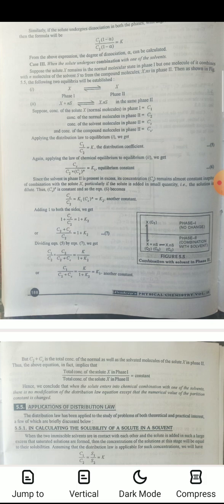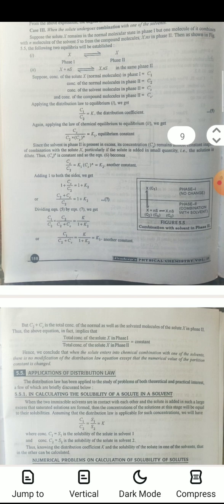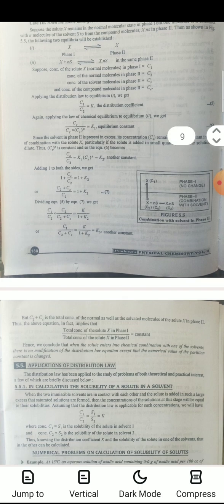Now divide these equations of phase in equilibrium first and in equilibrium second. We will obtain C1 upon C2 into C2 divided by C2 plus Cc equals K upon 1 plus K2. C1 upon C2 plus Cc equals K upon 1 plus K2, which is equal to K3, another constant.